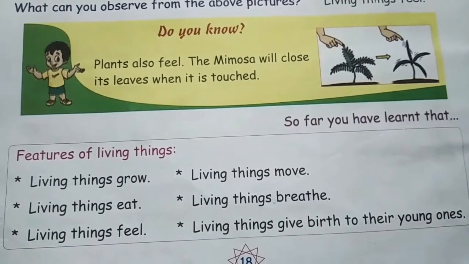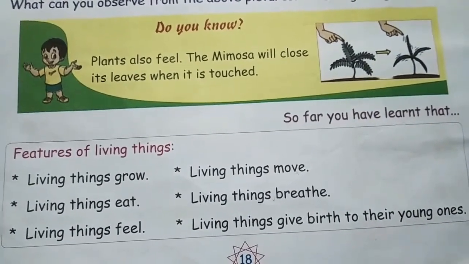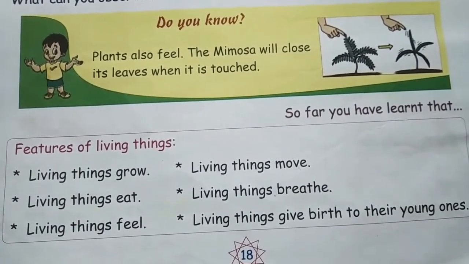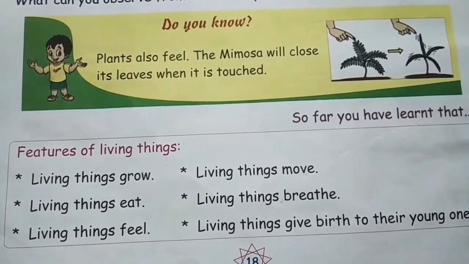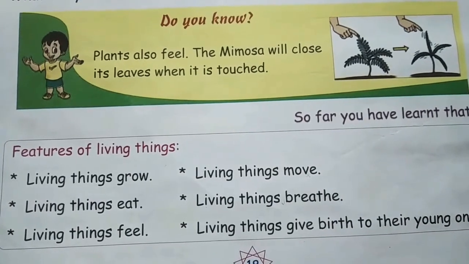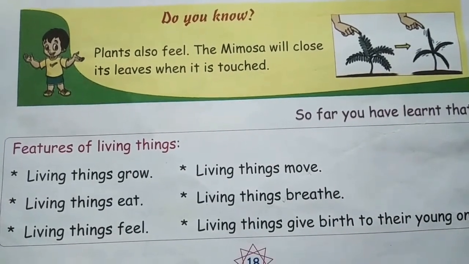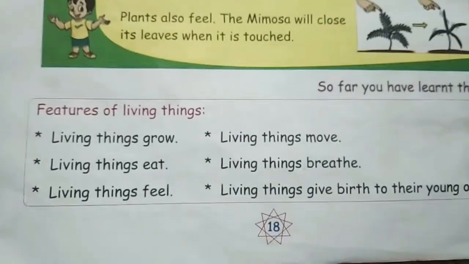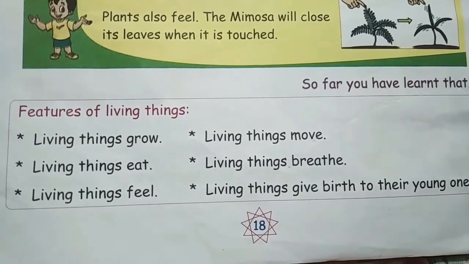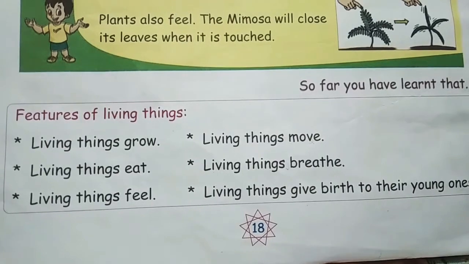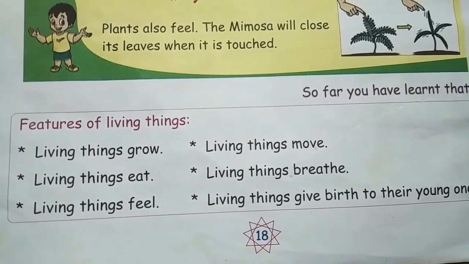So read the lesson once again. You have to remember the features of living things. Okay, children? So in the next class, we will discuss man-made things, children. So already you know about natural things. Natural things means... So children, you know about natural things, right? The things which are not made by man are called natural things, right?